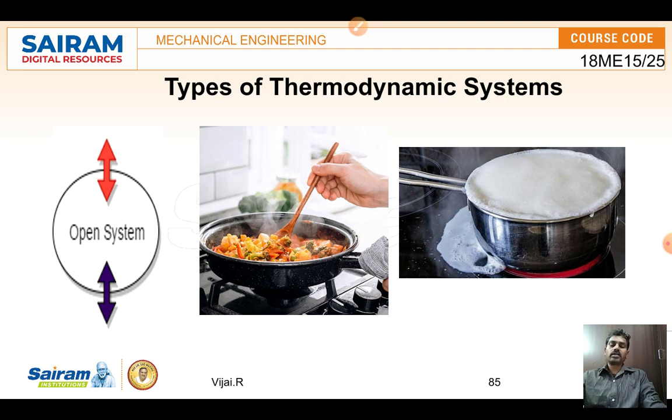So an open pan having milk or vegetables is called an open system, where mass can be transferred in and out, and at the same time heat can also be transferred from both sides.